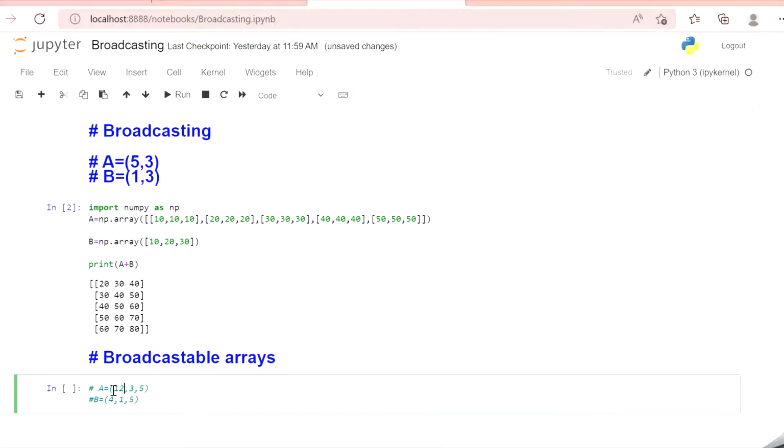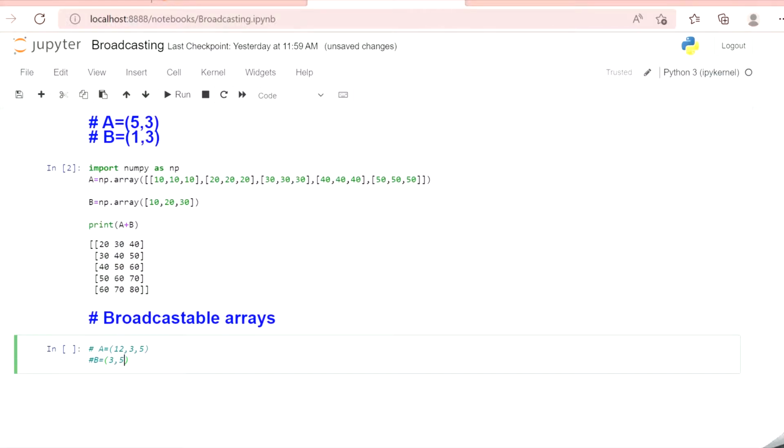So 12, 3, 5 and 3, 5. So friends, here A is a three-dimensional array and B is a two-dimensional array. So we have to prepend it with 1. So it becomes 1, 3, 5.